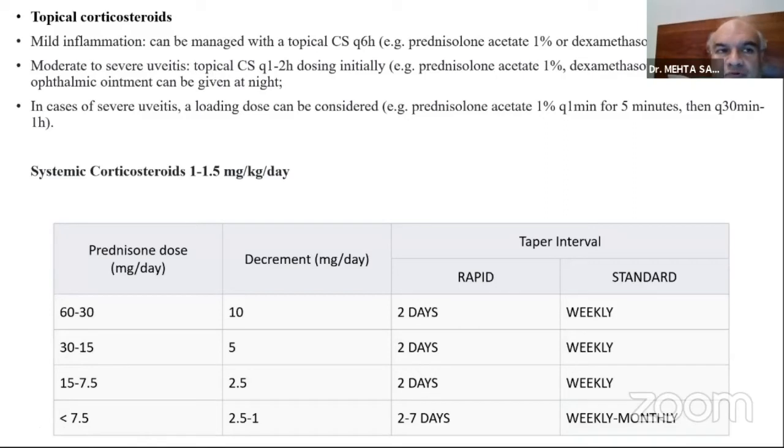So when we do treat patients, we need to remember that both for topical as well as systemic steroids, it's important not to taper the drug too fast. When you're giving systemic steroids, you need to reduce it by 10 mg, often weekly, and you can go on reducing it weekly. And when you reach 7.5, you need to taper it every month rather than just stopping it over the next week. So the first pitfall is not to taper it too fast and not to reduce the dose to a bare minimum too early.